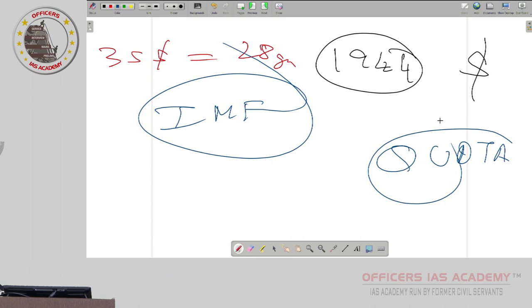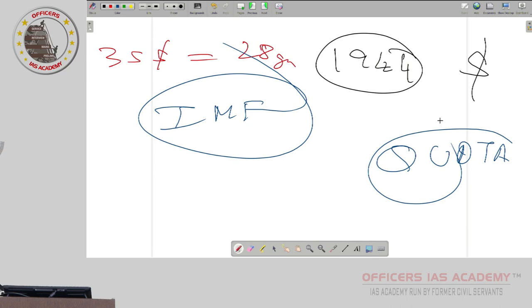If a country is having a balance of payment crisis, like India had in 1991, Sri Lanka had in '21, Pakistan is having now also, right? Whenever they have a problem, they immediately go to IMF. IMF will give them a loan. Are you understanding? But whenever there is a loan, you have to pay interest or no? Yes, you have to. So IMF will lend you if you have a problem.